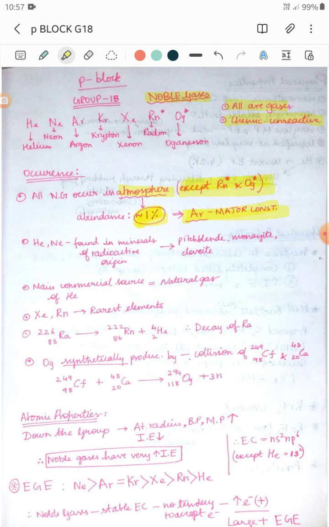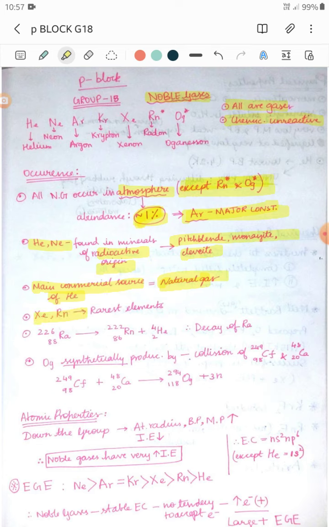Helium and neon are found in minerals of radioactive origin. Examples are pitchblende, monazite and cleveite. Next point, the main source of helium is natural gas.